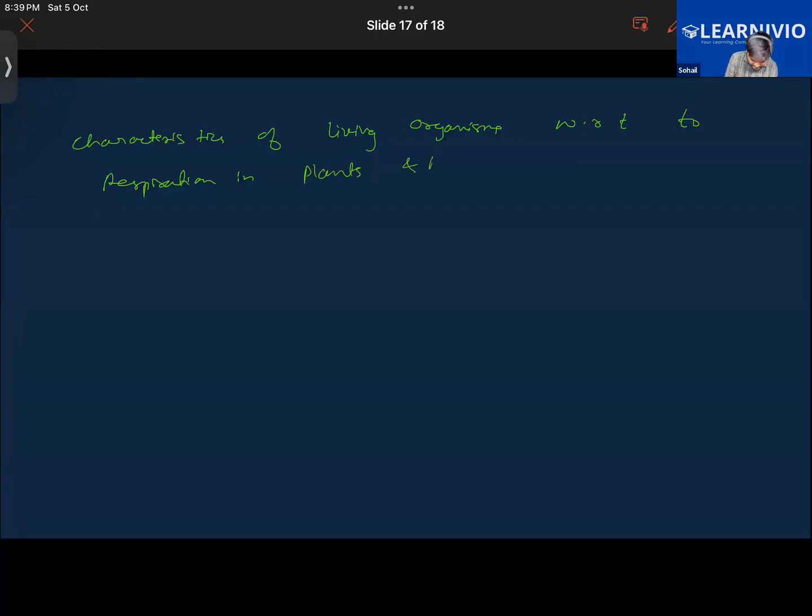Further, we also have to discuss stimuli and movement, in both plants and animals.